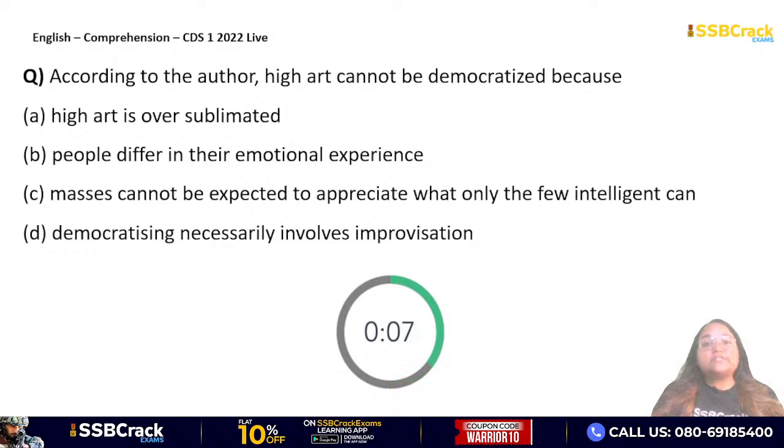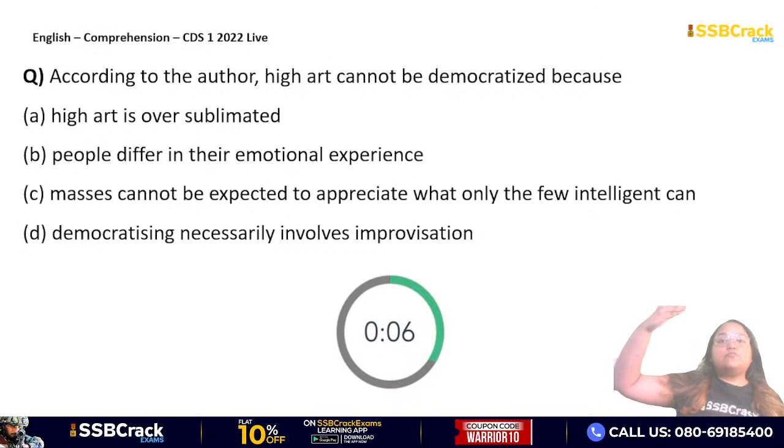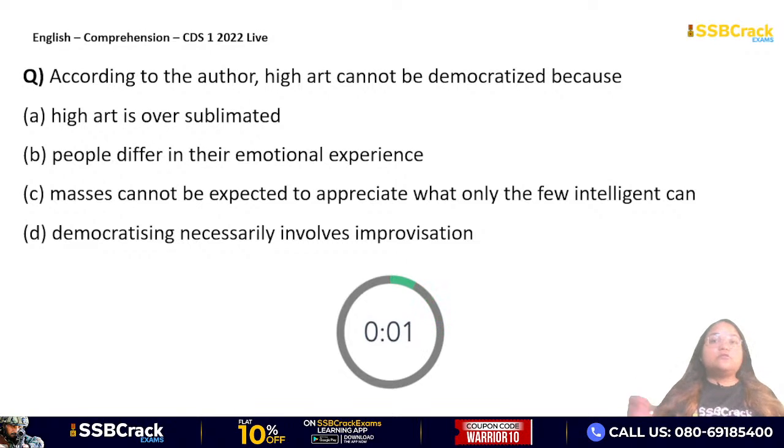High art cannot be democratized, meaning that people will understand everything about high art, or we cannot hope so, because they are laymen who do not have any idea about what art is, and so just forget about high art. So that is why they are saying high art cannot be democratized. So why is it that? Because high art is over-sublimated. High art talks about that kind of emotion that common men do not have and cannot relate to. People differ in their emotional experience. Masses cannot be expected to appreciate what only the few intelligent can. Democratizing necessarily involves improvisation. What is the answer, guys?